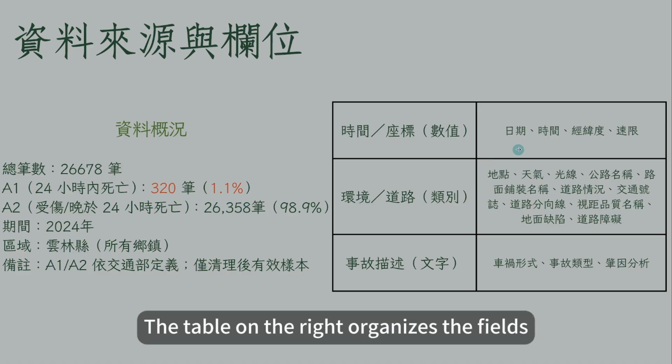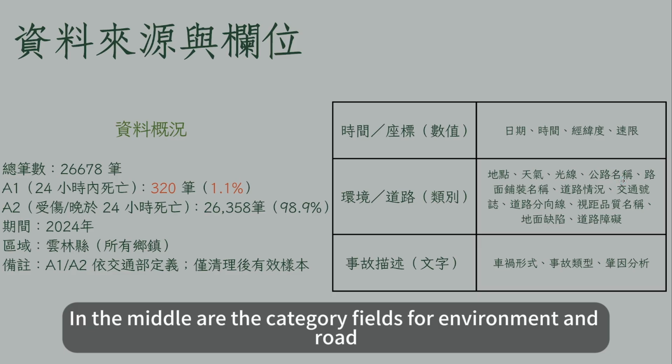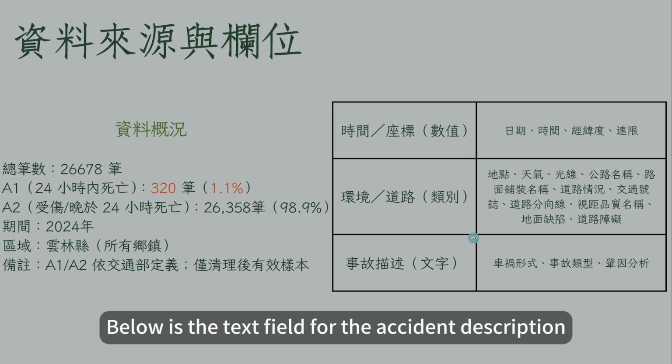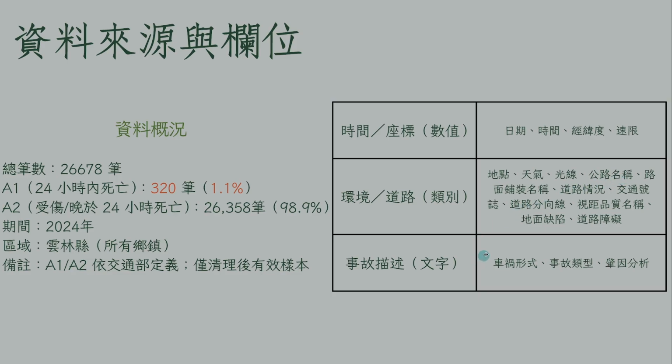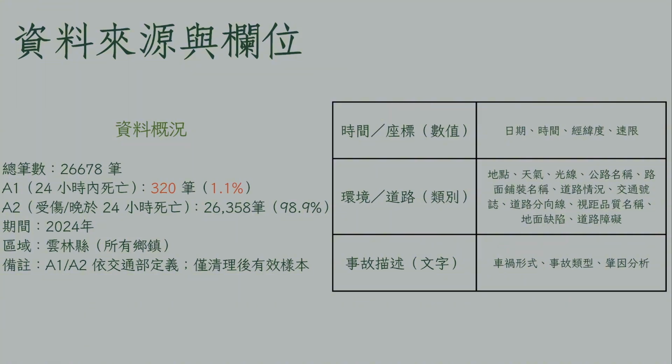The table on the right organizes the fields. Above are the numeric fields for time and coordinates. In the middle are the category fields for environment and road. Below is the text field for the accident description. In a moment, we'll show how we can turn them into features that the model can use.